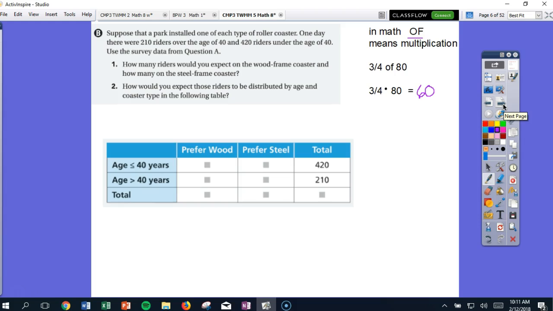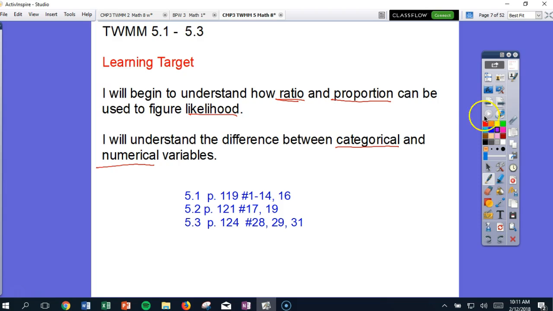Please let me know if you have some stuck points here, have some questions. I want to help you through this and make sure you understand the terminology correctly. So stop me in class if you need help there. Finally, again, our ACEs for 5.1 are 1 through 14 and 16. Hope this is helpful. Please stop me and let me know if you have questions on this and how to complete these tables and interpret them. Look forward to seeing you in class.